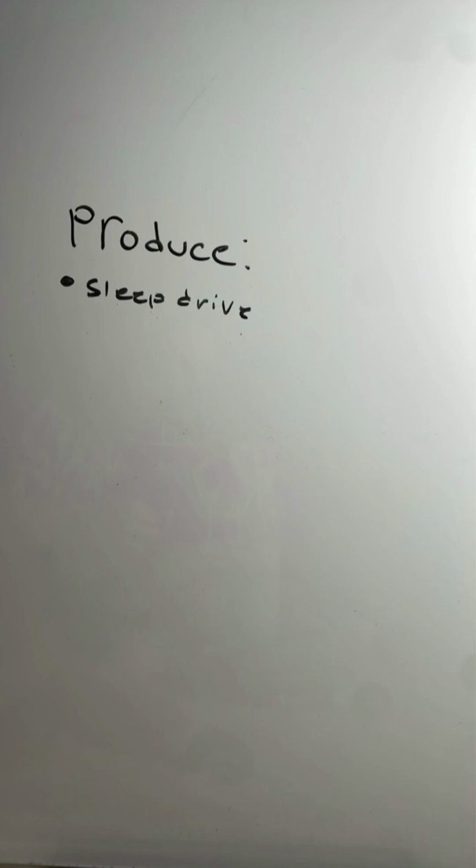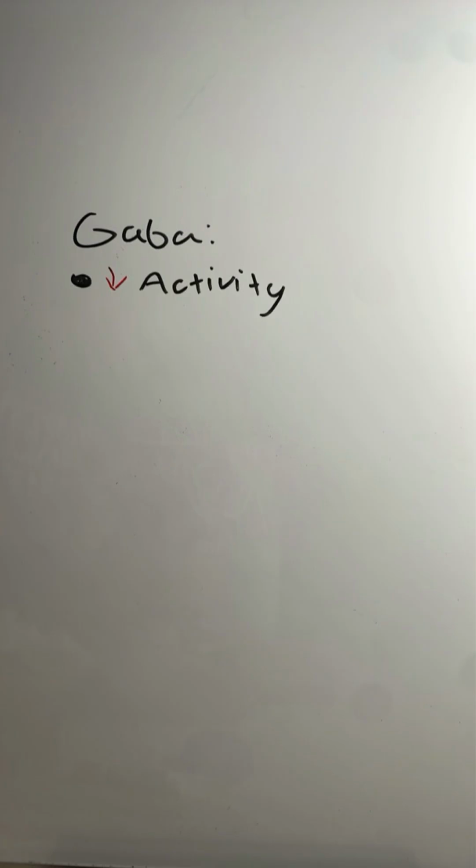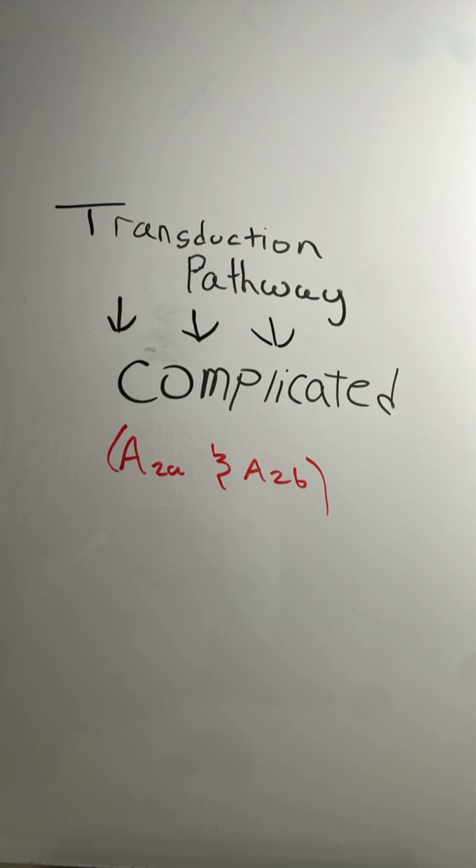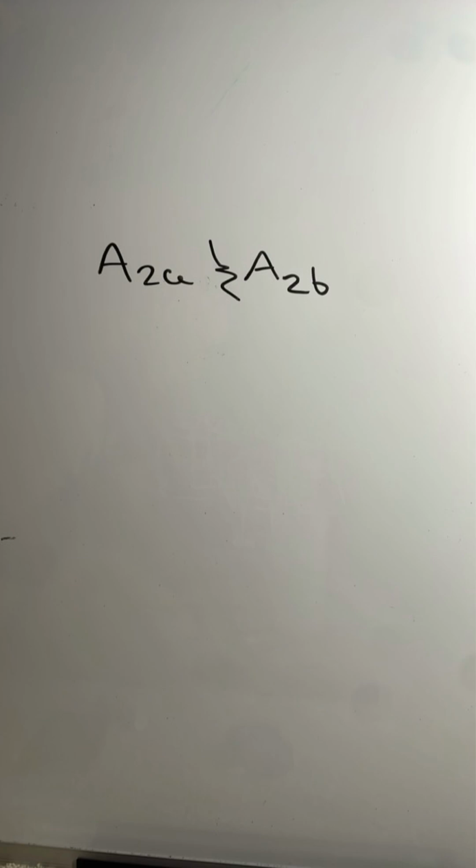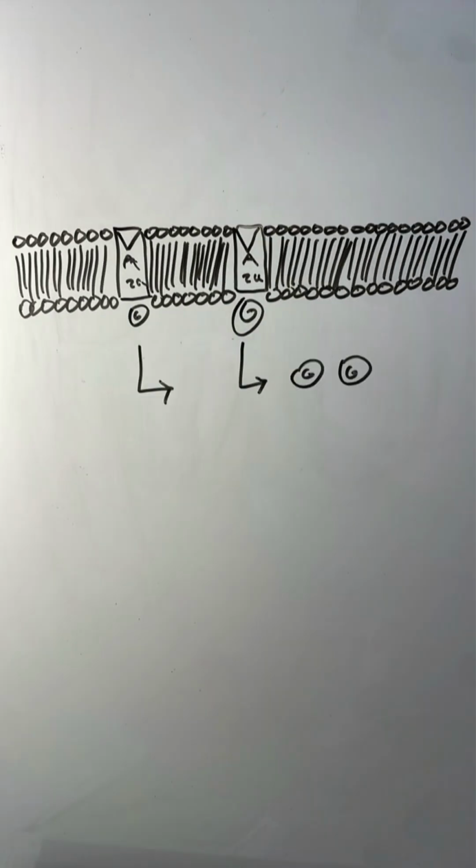They produce sleep drive and are partially responsible for the production of GABA. GABA is related to a decrease in activity between neurons. The transduction pathway of these 2 receptors is complex and not yet fully understood. After receiving the signal, A2A and A2B undergo conformational changes. Consequently, their G proteins are activated by an ATP and detached.